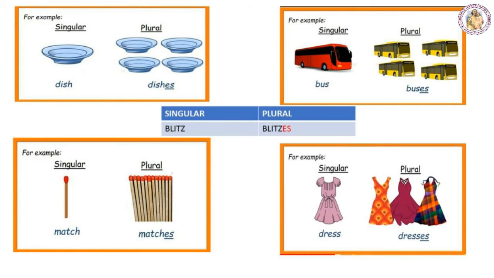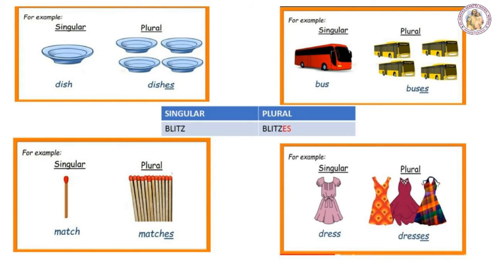Next example is dress. D-R-E-S-S. So this word ends with the letters S-S. So again to make it plural, you have to add es to this word dress. Another example is blitz.